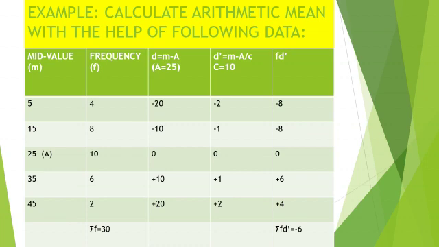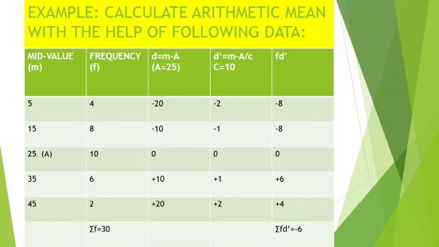Now we calculate the step deviation d dash, and you know that d dash is equal to d by c. c is the common factor, so the common factor here is 10. So c is equal to 10. So now d by c, yes, minus 20 by 10 is minus 2, minus 10 by 10 is minus 1, 0 by 10 is 0, plus 10 by 10 is plus 1, 20 by 10 is 2.